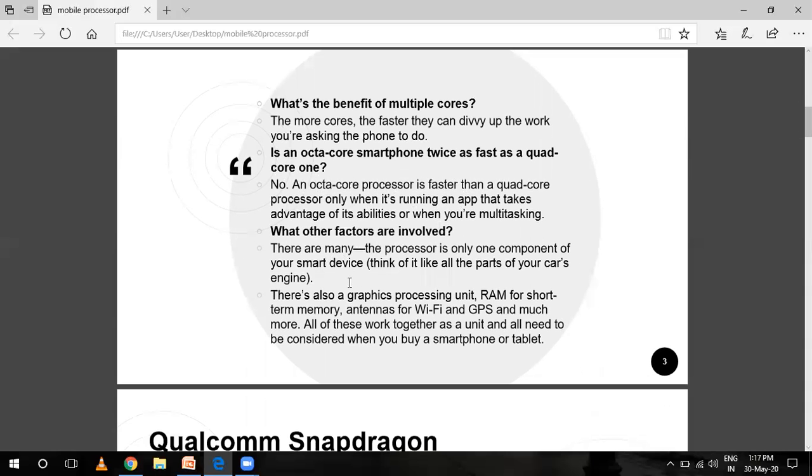And what are the factors involved? We discussed here, there are many. The processor is only one component of your smart device, and there are also the graphic processing unit, RAM for short-term memory, antennas for Wi-Fi, and GPS and much more. All of these work together as a unit and all need to be considered when you buy a smartphone or tablet.